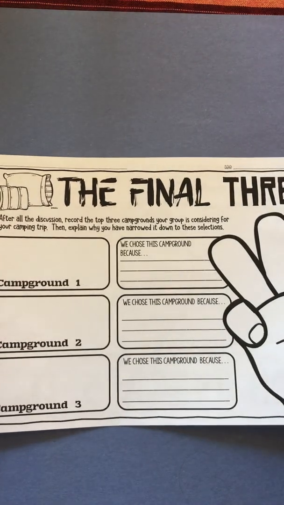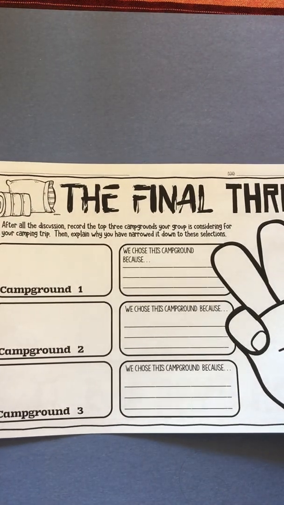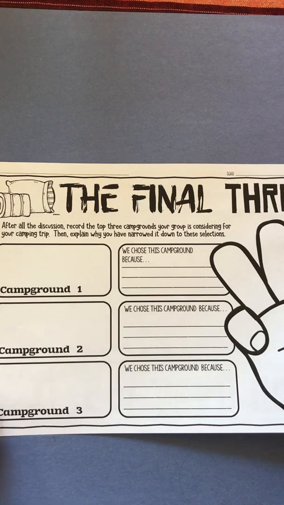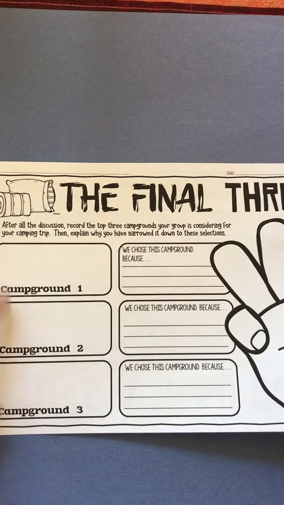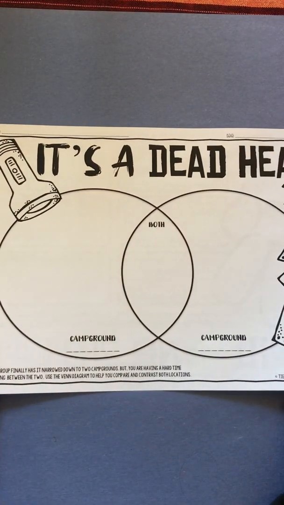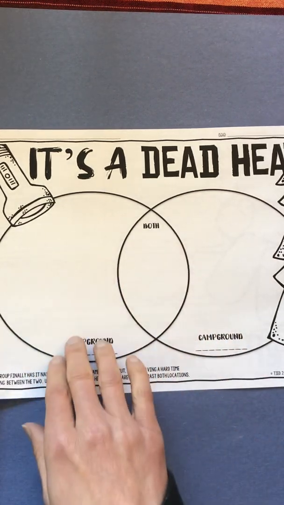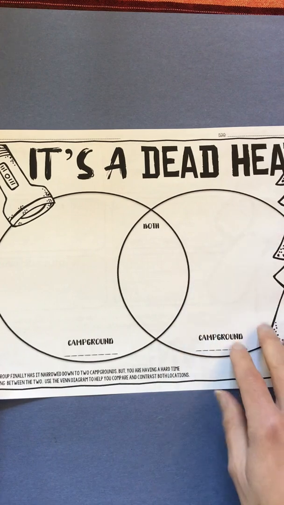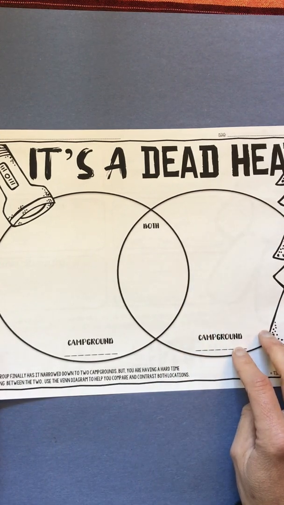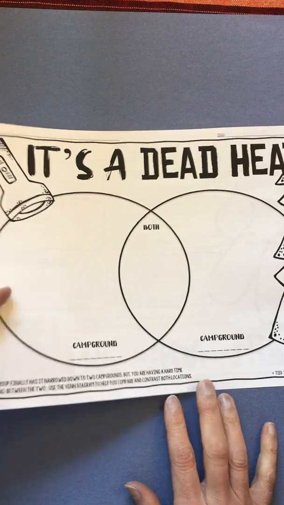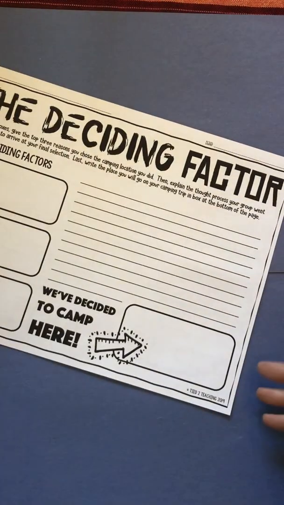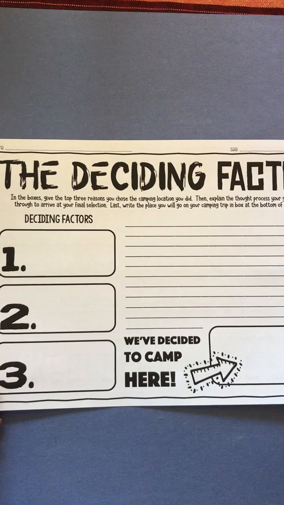Okay, so after you do your initial research, it says the final 3. After all the discussion, record the top 3 campgrounds that your group, or you, is considering for your camping trip. Then explain why you've narrowed it down to these 3 selections. And then you're going to narrow it down to 2. Once we narrow it down to 2, you're going to do the Venn diagram where you list what each one has, the pros, and just compare and contrast both locations. And then it says the deciding factor to help you.